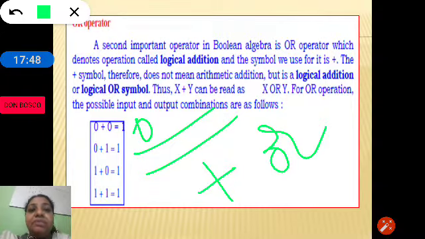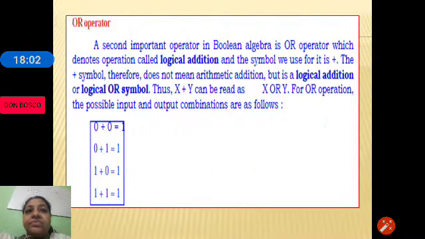So in Boolean algebra, plus represents the OR operation. 1 or 1 is 1. It's not 2. So this is about the OR operation.